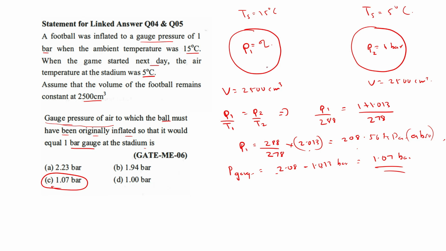Note that we are starting from the end because they have asked the gauge pressure of air to which the ball must have been inflated. That means P1 is unknown. But here, initially it is given 1 bar, but that is not part of this question.